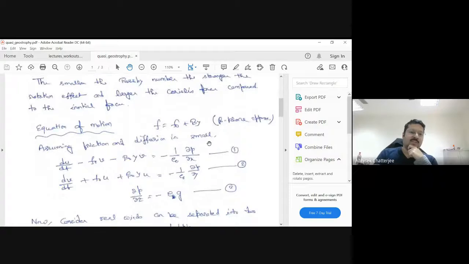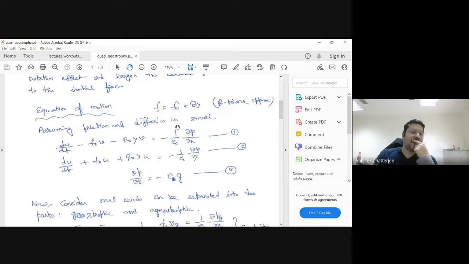We are also assuming that we have a beta plane approximation. That means f is equal to f naught plus beta y. So this beta y is also very small compared to f naught. You can just calculate it. Beta is basically del f by del y. It's very small compared to f naught, unless you are going towards the equator. There it is not valid.